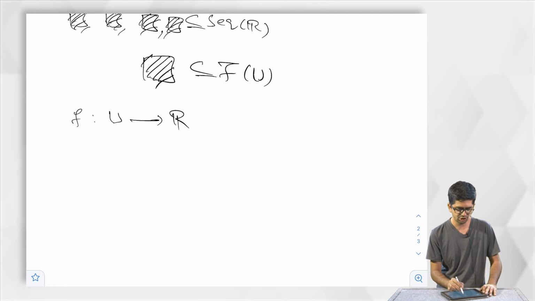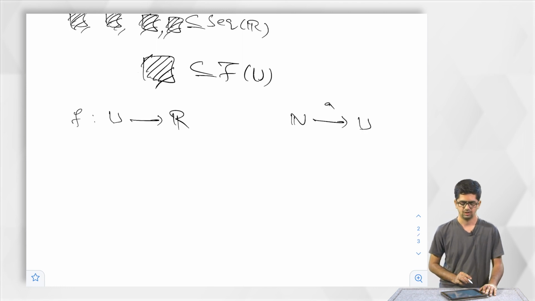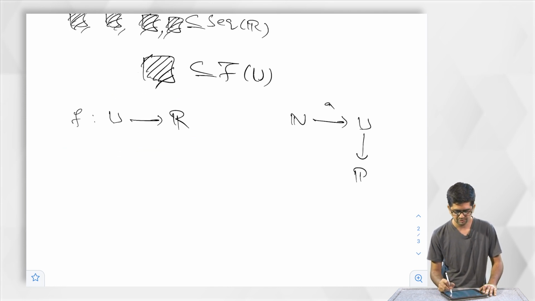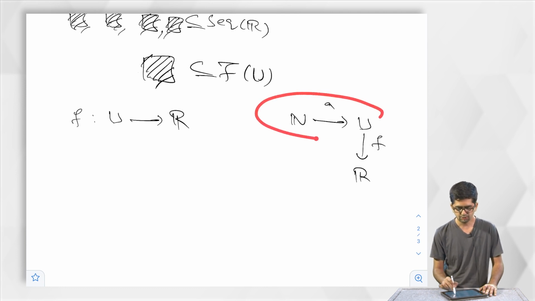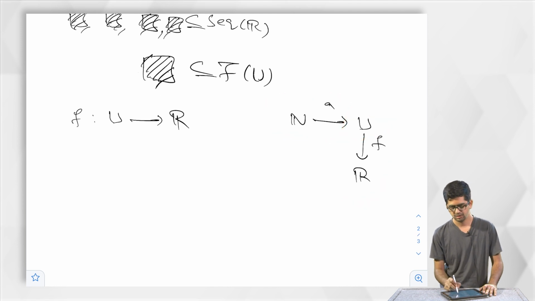Suppose we take a sequence in U. What is it? It is a map from N to U. That is all the sequence is, right? Now, if we compose this map with a map from U to R, which we have written as F, this composition gives a map from N to R. So, it is a sequence in R.